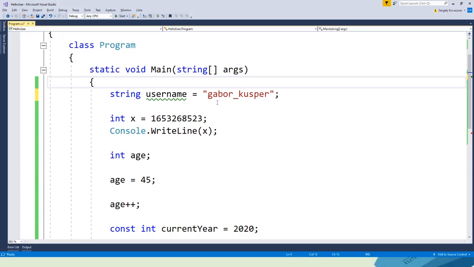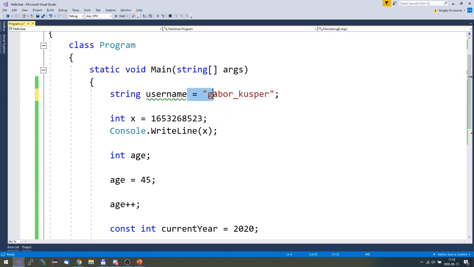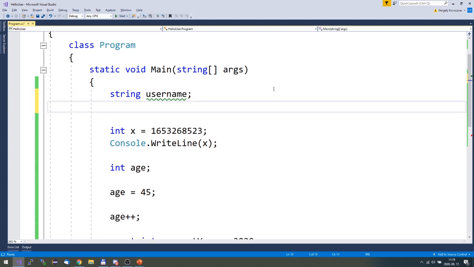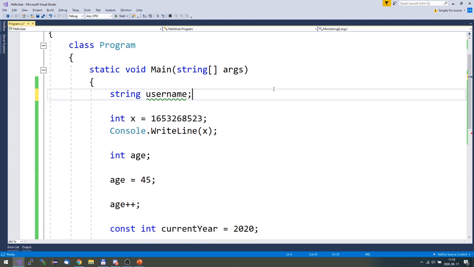So the first question: how can we read the username from the console? Now I'm not giving a hard-coded value here. I would like to read the data here from the console. Do you know how to do that? Instead of using write line, we use read line.